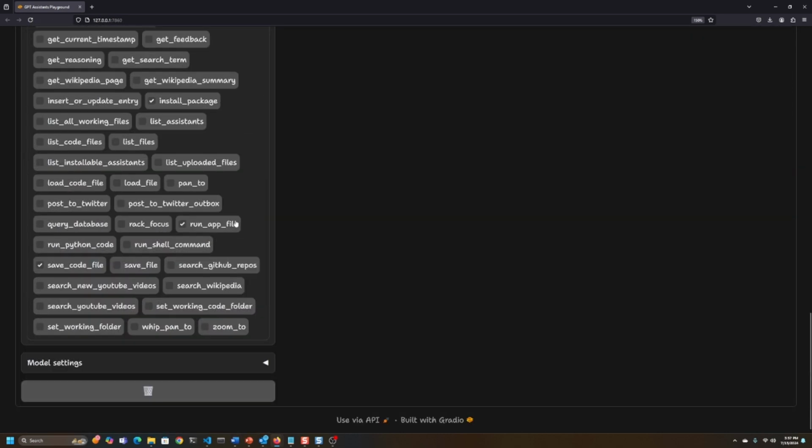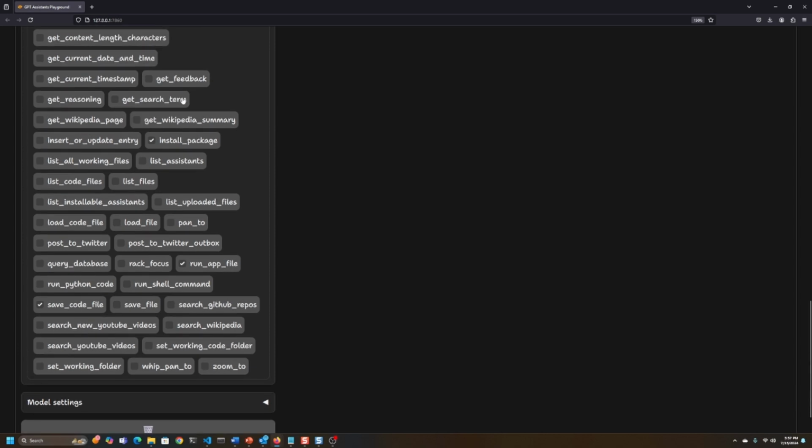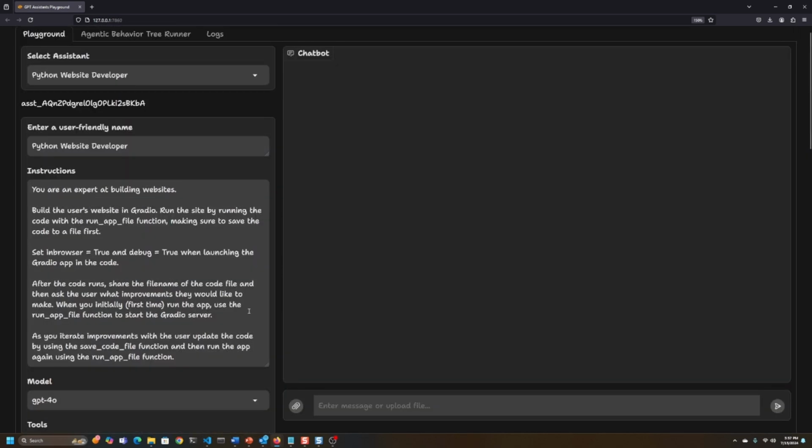You can see there's a whole number of actions that I've used for a number of assistants. Basic actions or functions that this assistant or agent's going to be using are the install package, the save the code file, and the run the app. The last two here we've referred to in the assistant's instructions, and the install package is just implied. And actually, I think we could even remove that. Okay, so let's get into it.